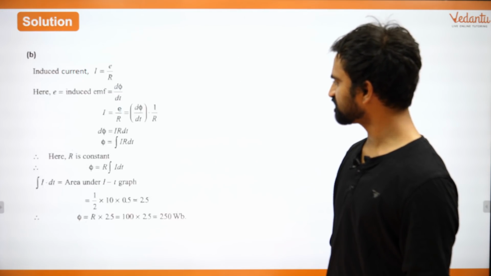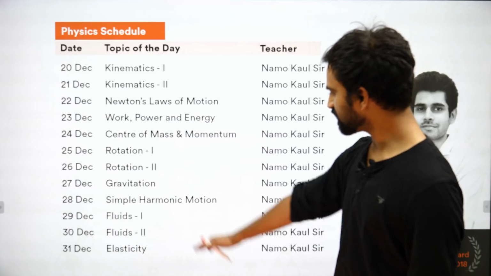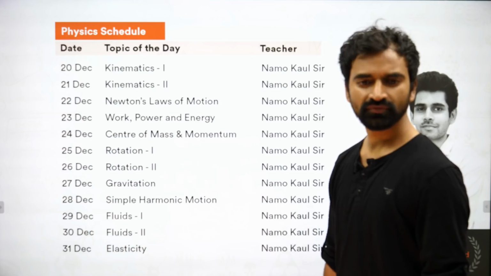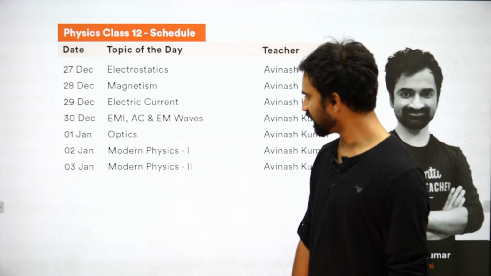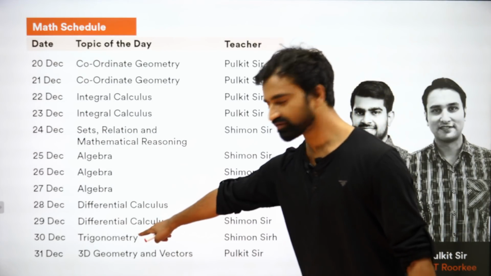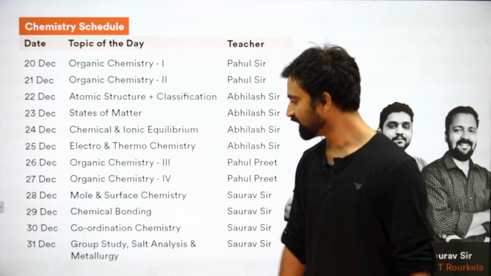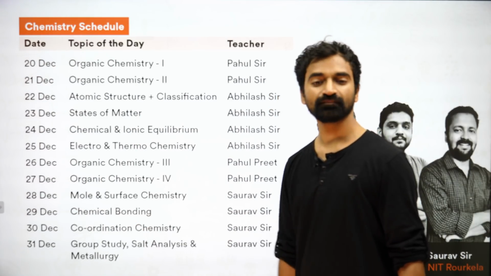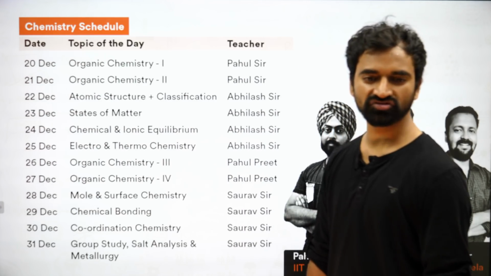So your upcoming class is on fluids part 2. The next class is fluids part 2, right? And after that, at 9 o'clock, the class is trigonometry, and after that the class is coordinate geometry. Is that fine, everyone? This is where we will stop.